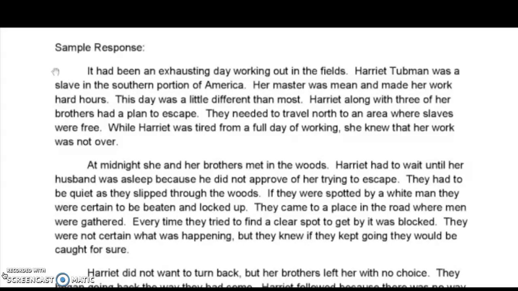Do not assume the person knows who Harriet Tubman is. You need to introduce your character. In your first paragraph, please write several sentences telling about Harriet, introduce her character, and what she was doing at the beginning of the story now.